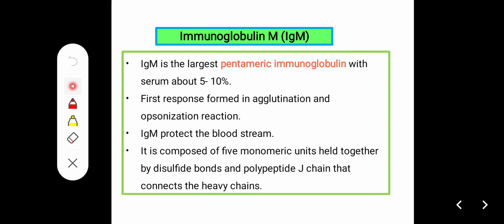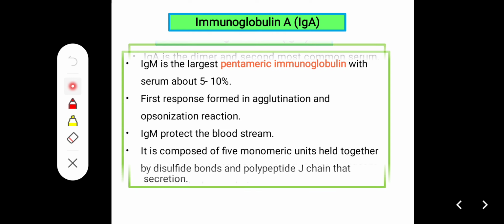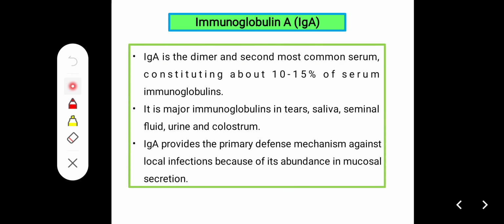It is composed of 5 monomeric units held together by disulfide bonds and a polypeptide J chain connected to the heavy chains, hence called pentameric. So you have to remember the difference: IgG is the only antibody that crosses the placenta, gives passive immunity and protects the newborn child, and IgM protects the bloodstream. Next immunoglobulin, IgA.